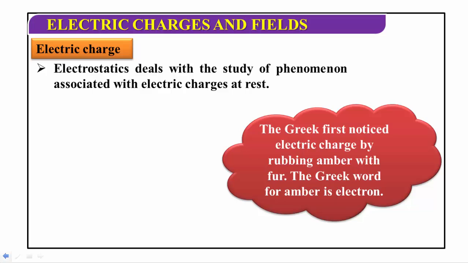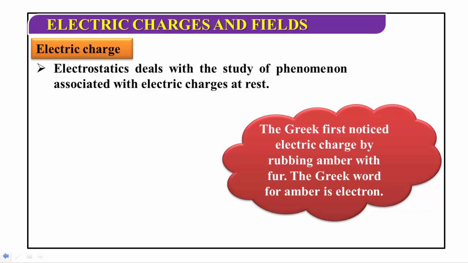In 600 BC, one of the founders of Greek science first noticed that amber, a yellow resinous, gum-like substance found on the seashore, when rubbed with a woolen cloth, acquires the property of attracting light feathers or dust particles.